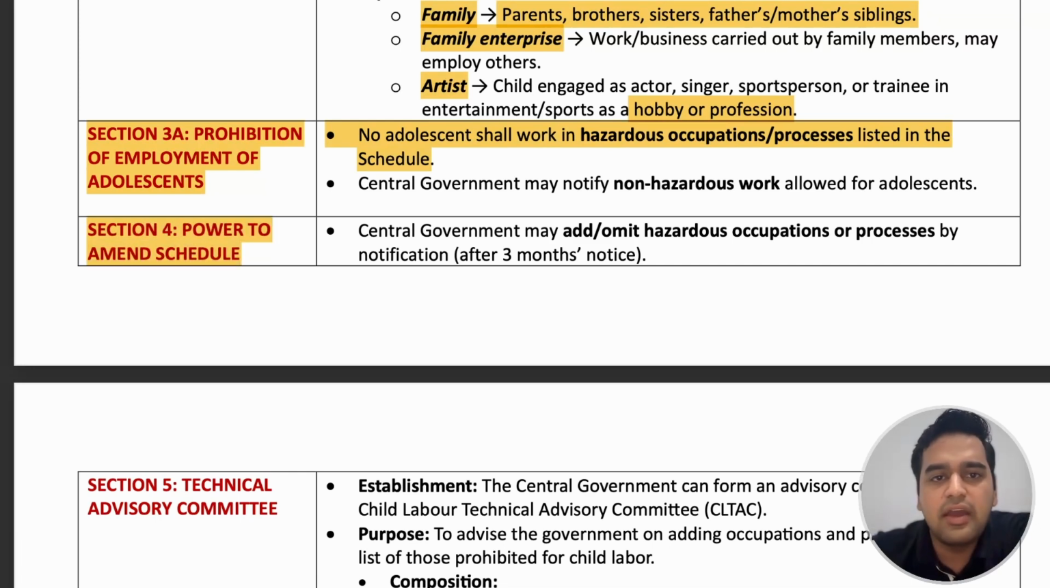Next is section 4, power to amend the schedule. Central government can amend the schedule. Schedule is a list of occupations that are hazardous for this act. The central government has the power to add or omit any hazardous occupation or processes from that particular schedule, but central government has to give a 3-month notice before doing such an act.